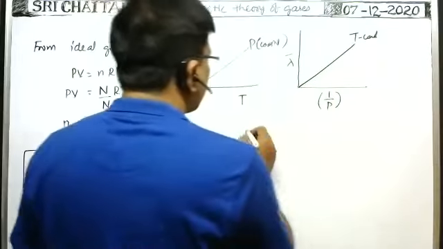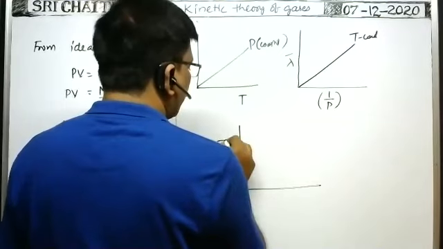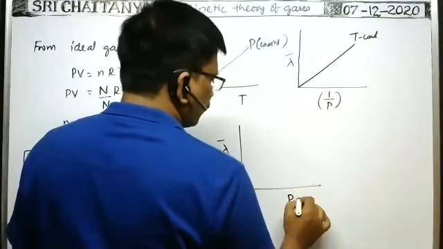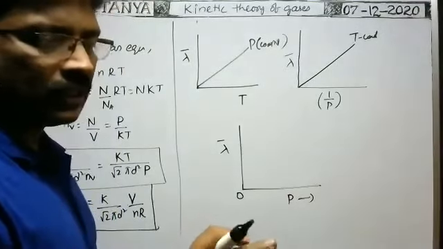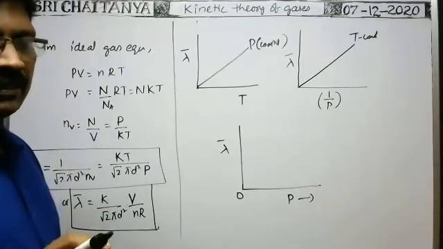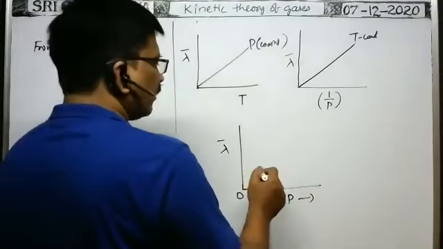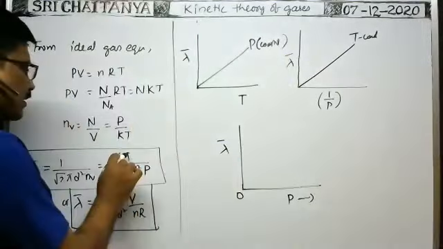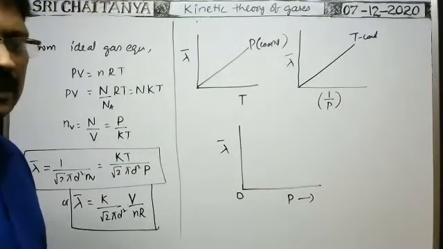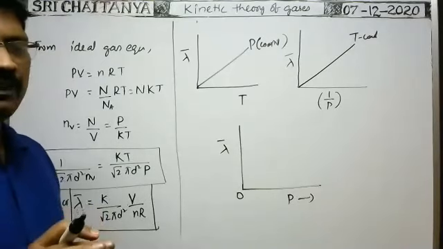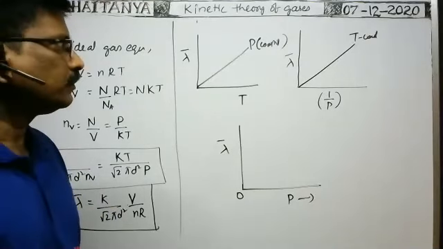Okay, next, suppose at constant temperature only, you draw the graph between lambda bar, that means mean free path, and pressure itself. Pressure is represented with capital P and momentum is represented with small p. Now if you draw the graph at constant temperature between lambda bar and P, tell me, what is the nature of the graph you will get? You respond in the chat box.